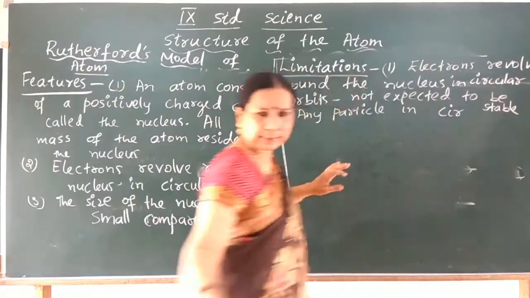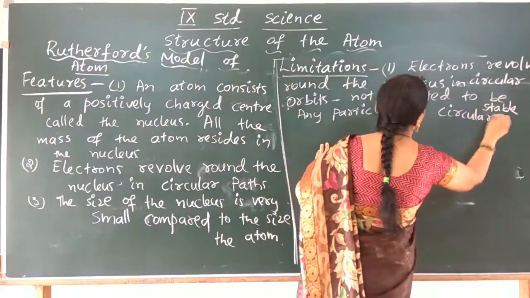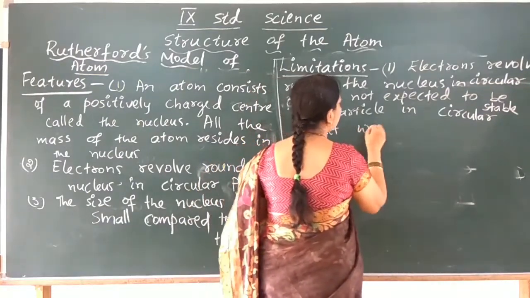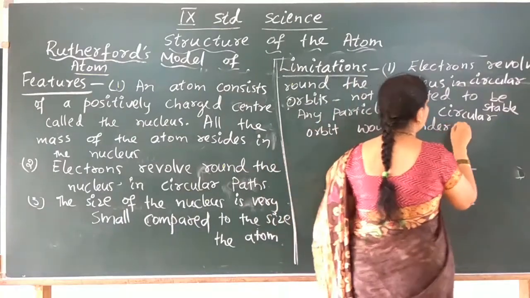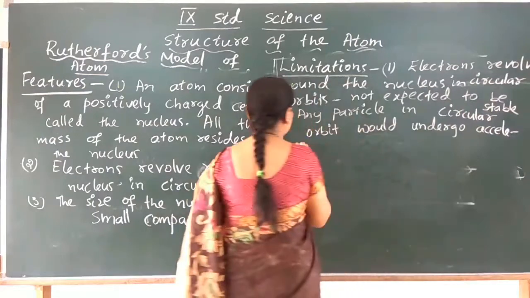So, particles in circular path or circular orbit would undergo acceleration.